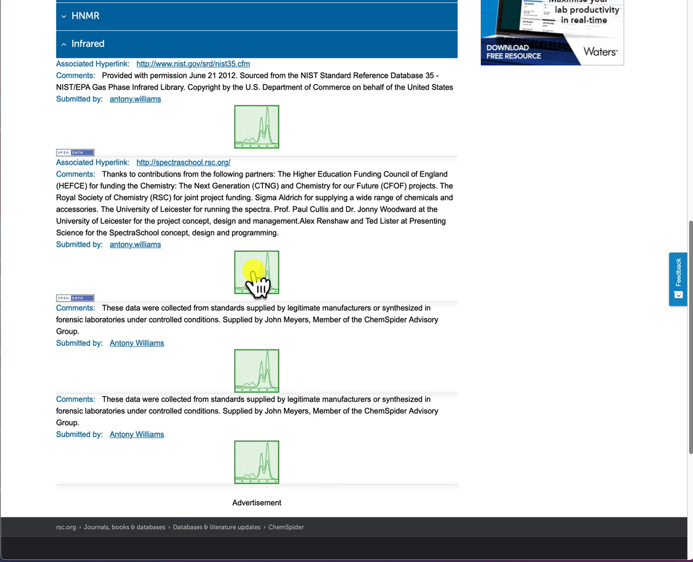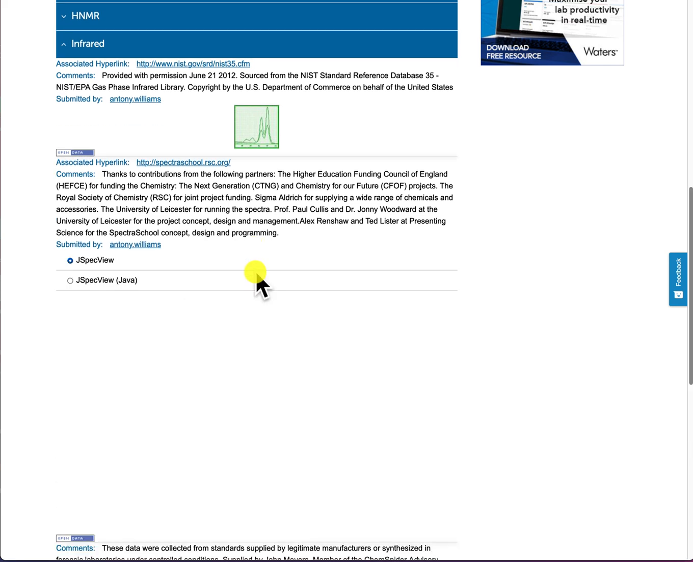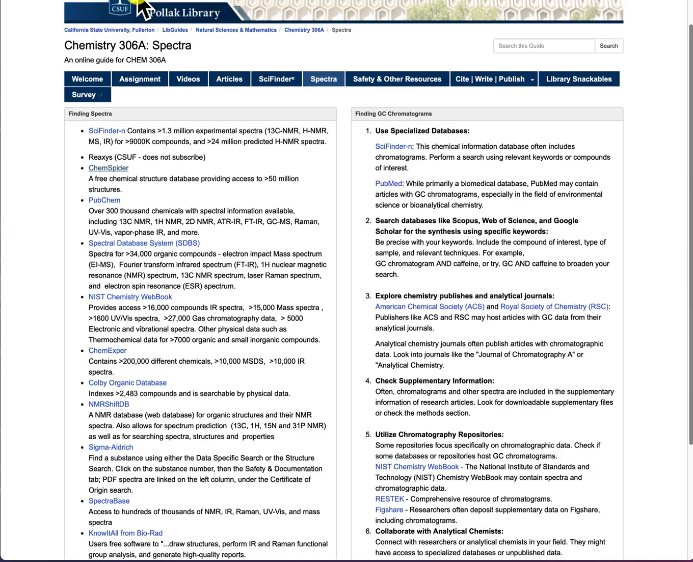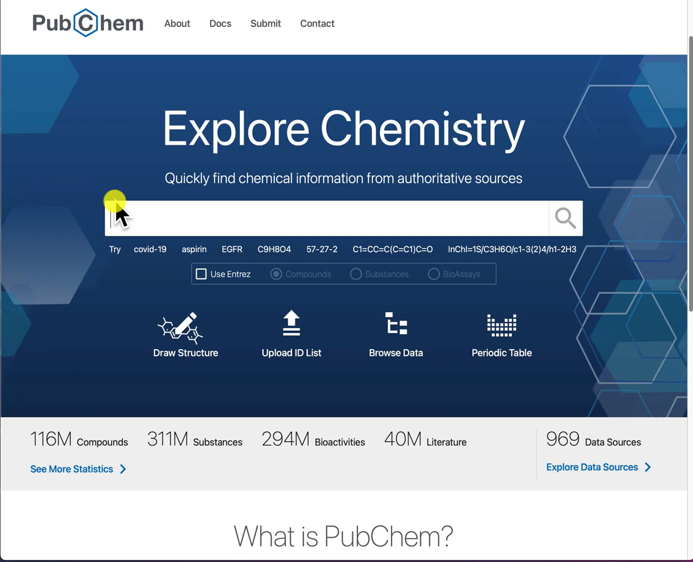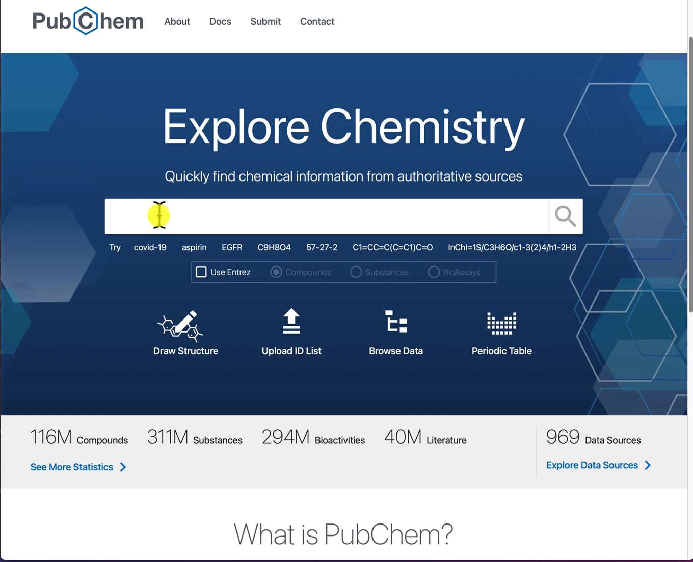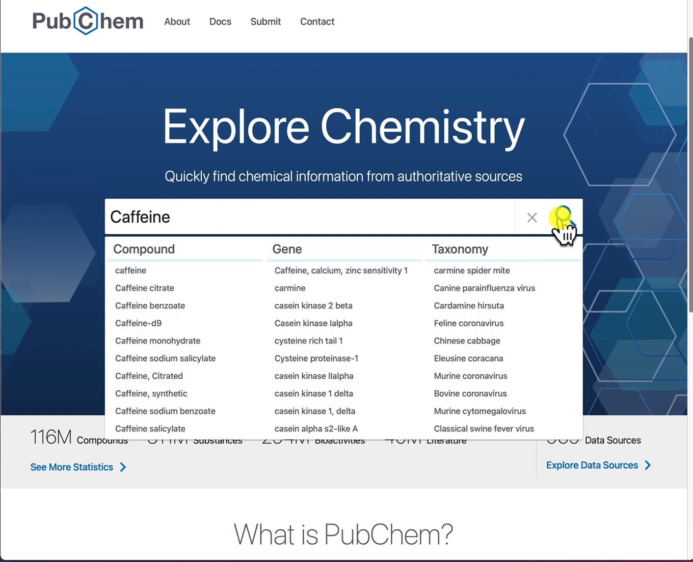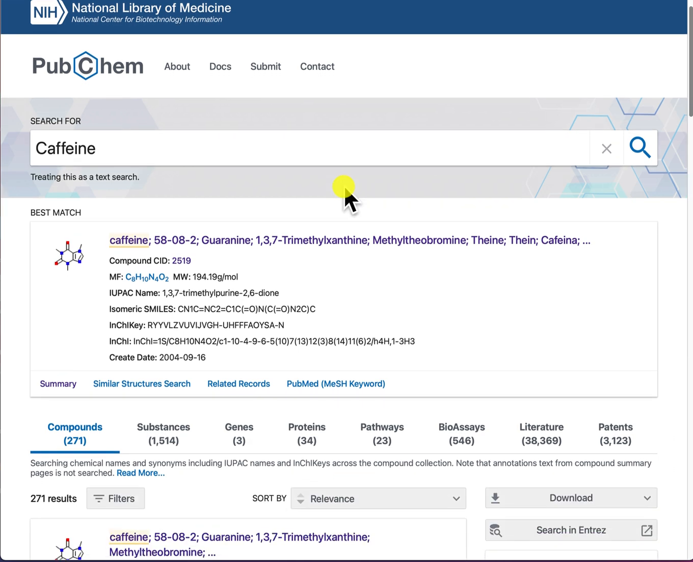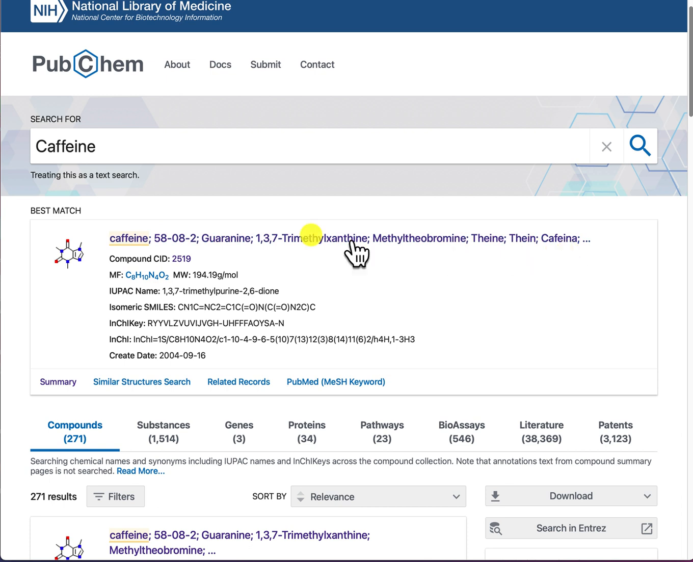Let me click on one of these, and this brings up the infrared of caffeine. If I go back, I can also look in PubChem, so let's click on that. Again you see a search box, so just type in the name of your substance and search. This brings me up to a link on caffeine, and these are different synonyms for the substance, so just click on that.